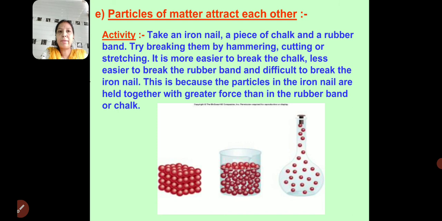Particles of matter attract each other. Take an iron nail, a piece of chalk and a rubber band. Take these 3 materials. Try breaking them by hammering, cutting or stretching. You can observe it is easier to break the chalk, less easy to break the rubber band and difficult to break the iron nail. This is because the particles in the iron nail are held together with greater force than in the rubber band or chalk. Hence we say that particles of matter attract each other.